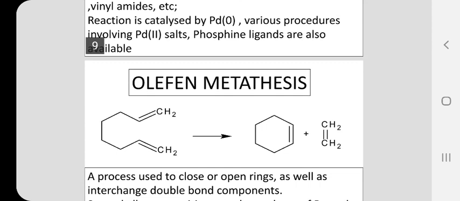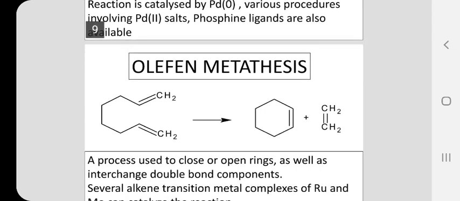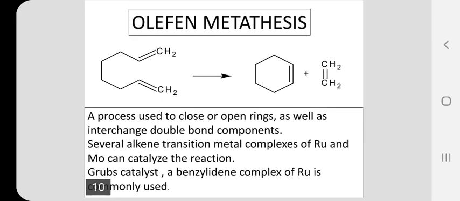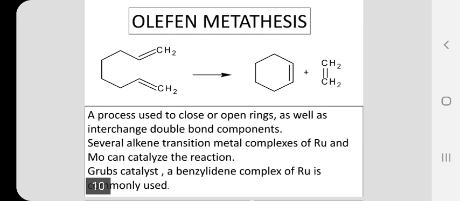Next comes olefin metathesis. In this, you have a diene. The carbon-carbon double bonds are at the end, and by this olefin metathesis, the ring is closed. A double bond compound is converted into a monoene with a ring closure, and another olefin is obtained as a product. So from this reaction, it is very clear that the groups attached to the carbon-carbon double bonds are exchanged here. Left and right, they are exchanged.